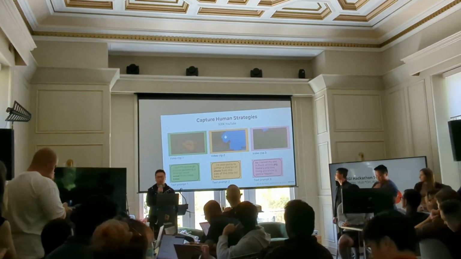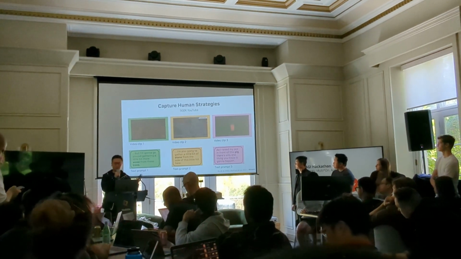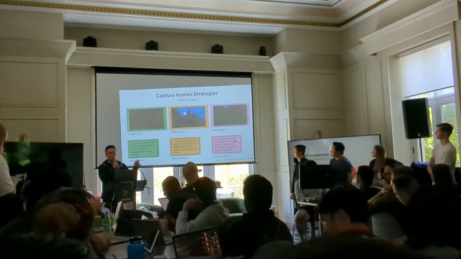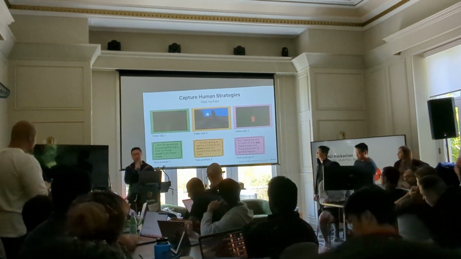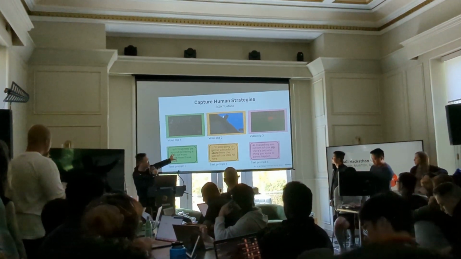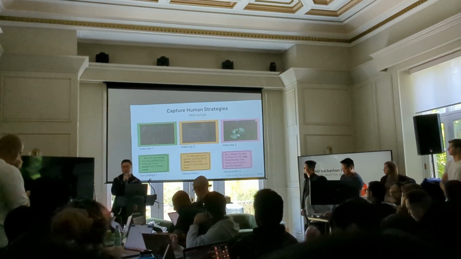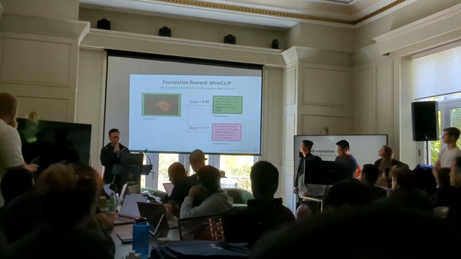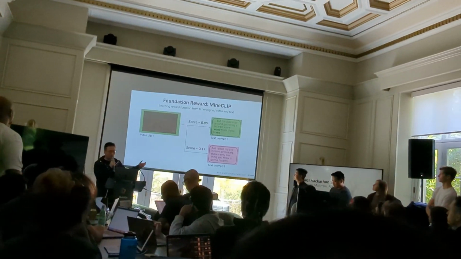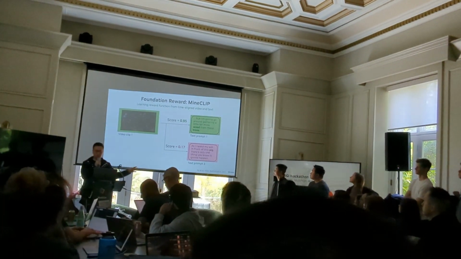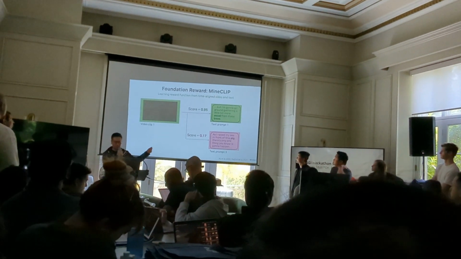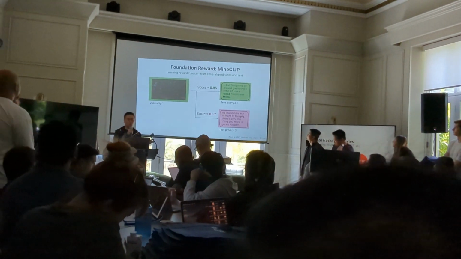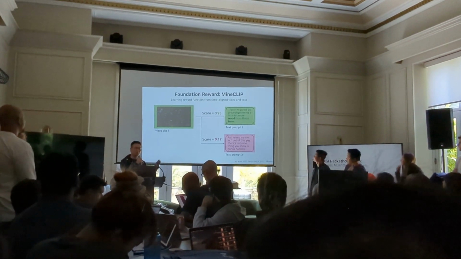So the first idea is about the massive amount of videos capturing human strategies and creativity. So we scraped in MineDojo 300,000 YouTube videos with 2 billion words in the transcript. These are actually the real transcripts and videos from one of the most popular YouTube tutorial videos on Minecraft. And what we can do is we can learn the association between the video and the transcript that describes the action in the video. So this score goes from 0 to 1. And intuitively, 1 means perfectly aligned. That means the text describes the action in the video. And 0 means the text is irrelevant to the video.